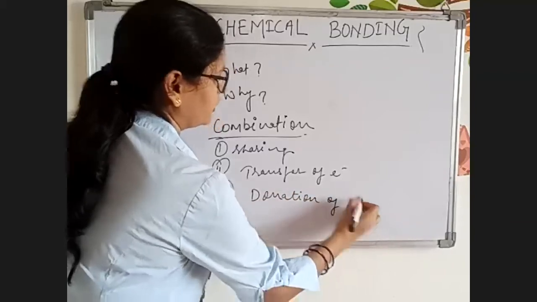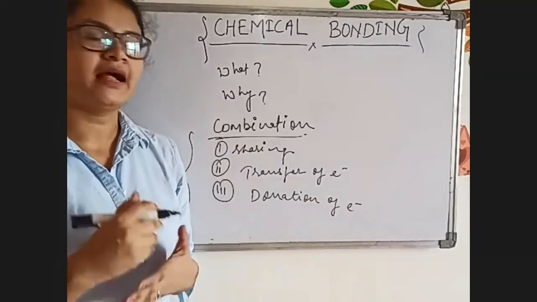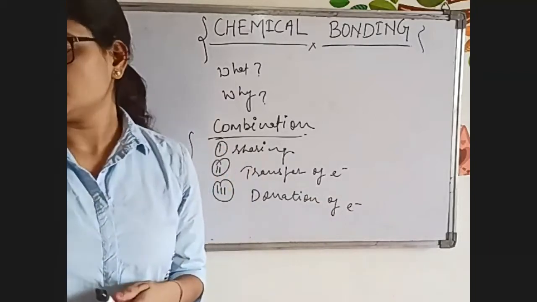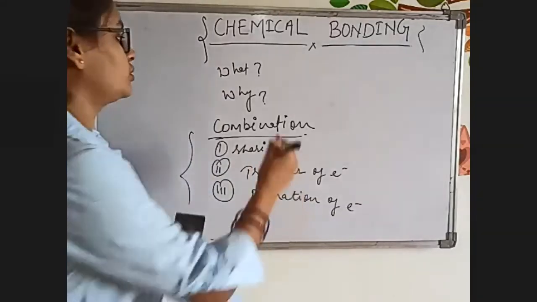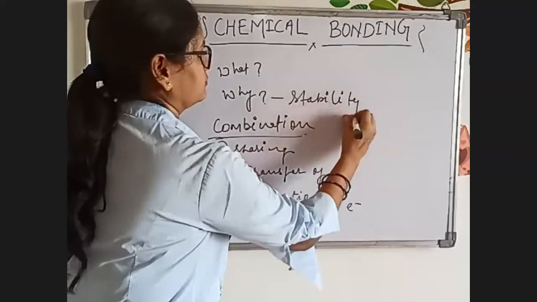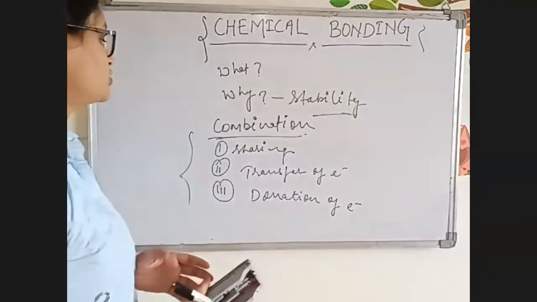So these are the basis on which elements combine and form a bond. So why is it important? To attain stability. Without stability, no compound can exist. Understood?